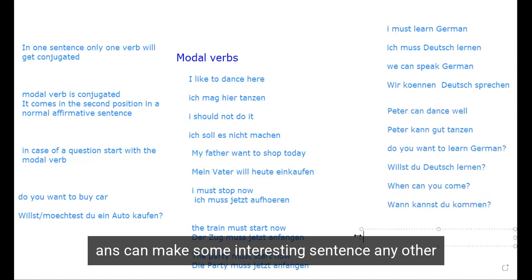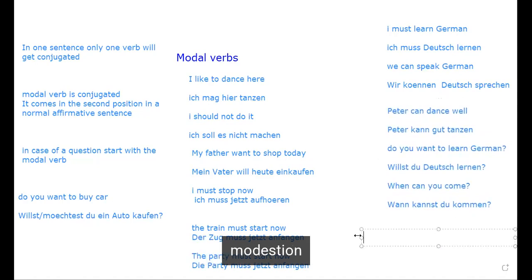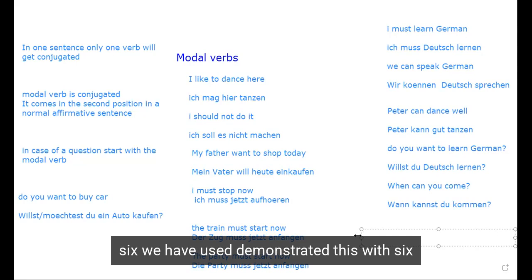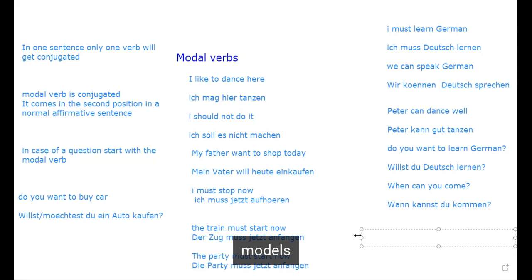We can make some interesting sentences with the other modal verbs we are left with: mögen, können, dürfen, sollen, wollen, müssen. We have used six verbs and demonstrated this with six modal verbs. Let's pay attention to the modal verbs.